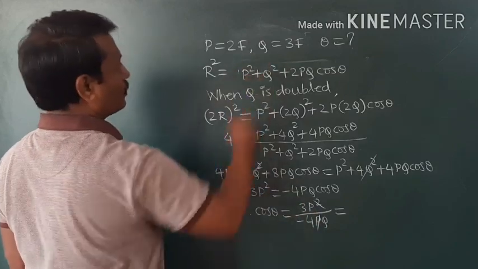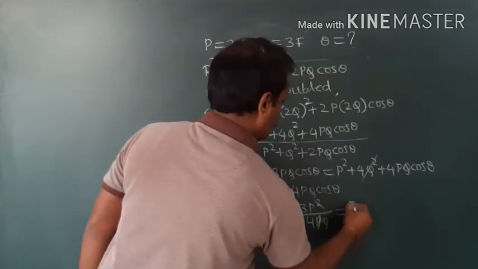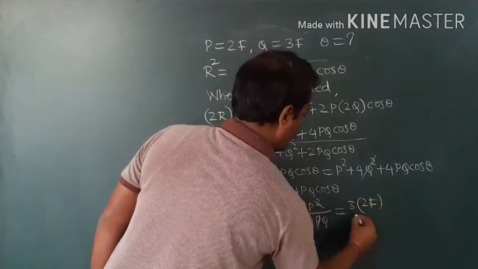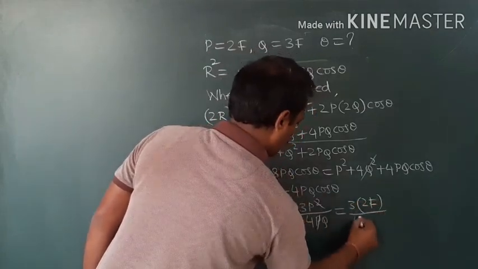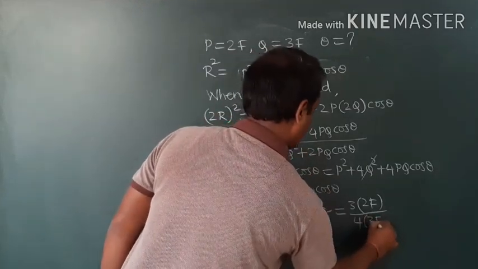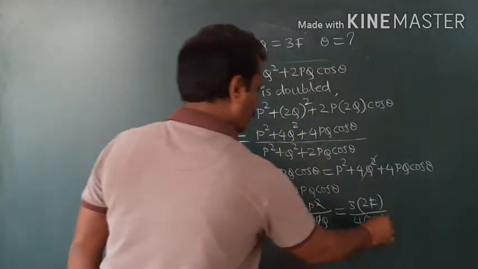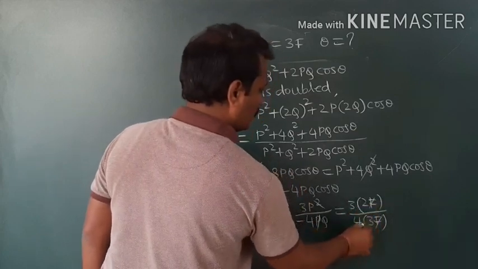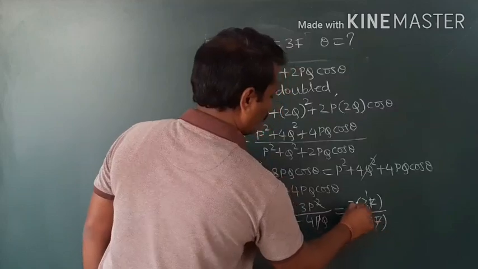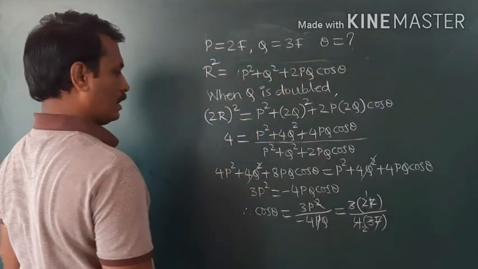But P and Q values are given here. 3P, the value of P is 2F, divided by 4, and the Q value is 3F. So F gets cancelled, 2 ones are 2, twos are, and 3 gets cancelled.